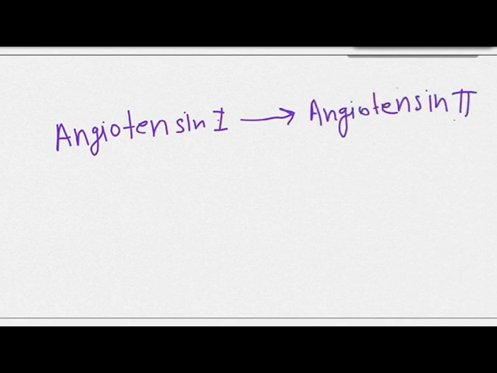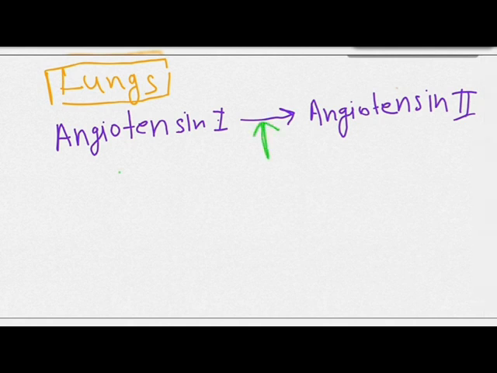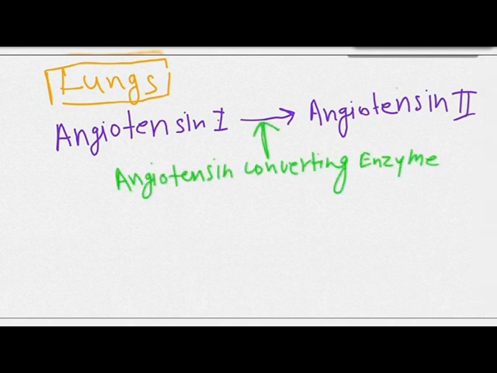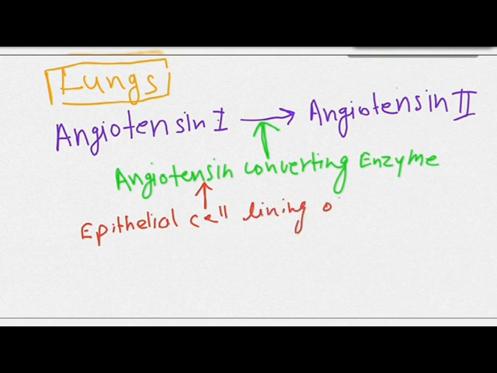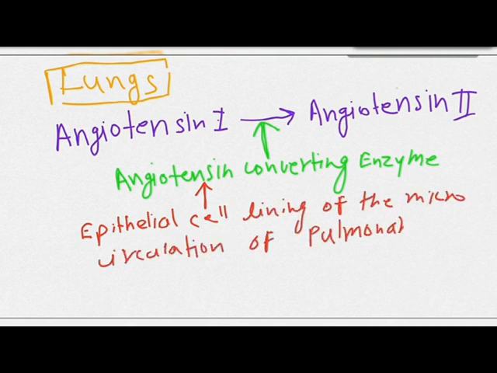Now this angiotensin 1 is converted into angiotensin 2 in the lungs. This conversion is catalyzed by an enzyme known as angiotensin converting enzyme. This enzyme is produced by the epithelial cells lining the microcirculation of the pulmonary system.